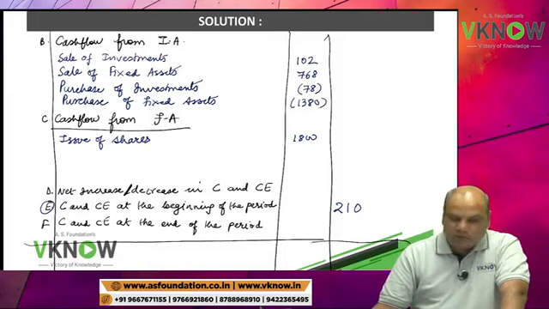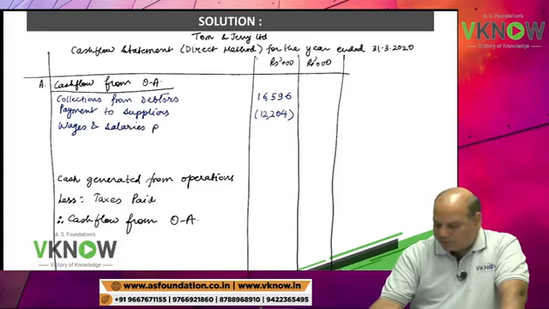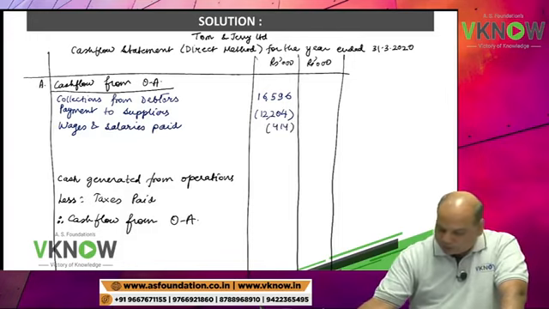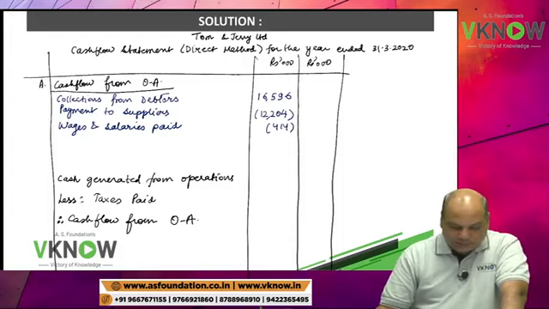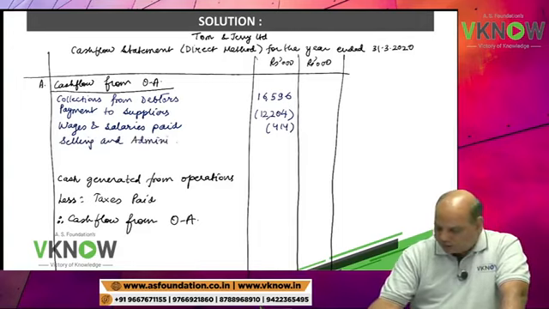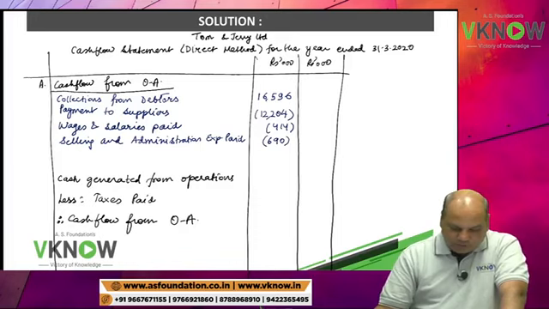Wages and salaries paid in operating activities, 414 in bracket, and then in the same place selling and administration expenses paid, 690.